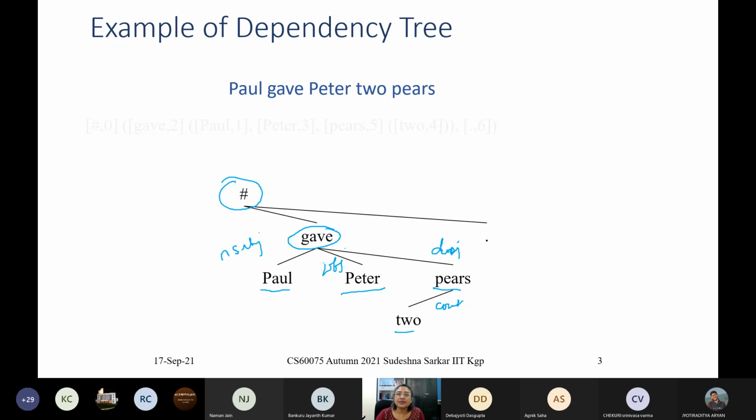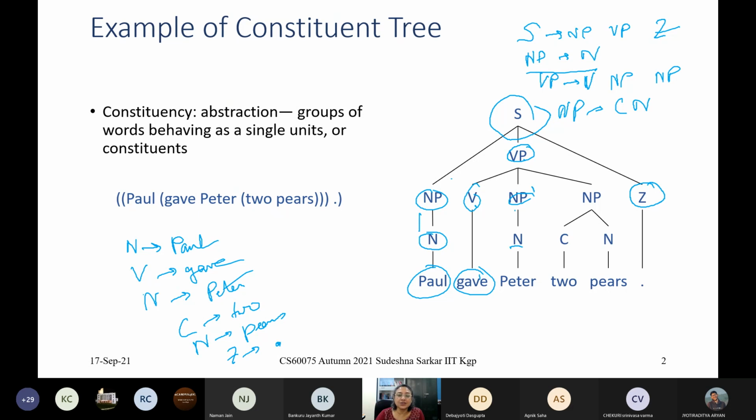Joy Mustafi, can you tell some differences between these two parse trees?